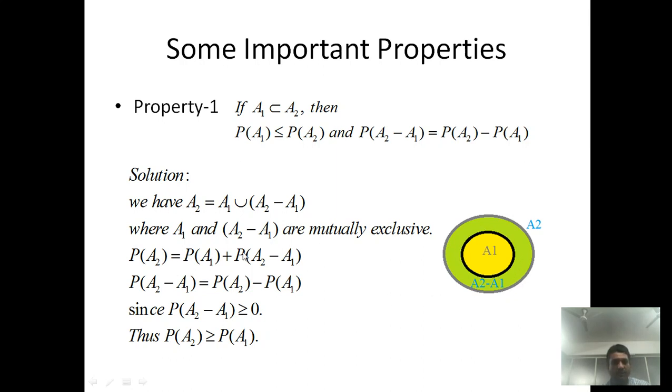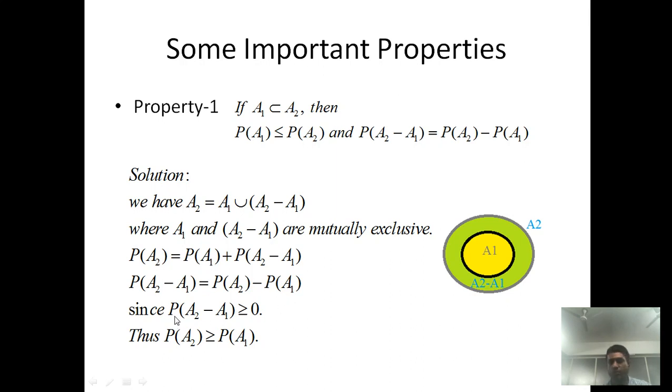So by using this fact we write the probability of A2 is equal to the probability of A1 plus the probability of A2 minus A1. We use the fact that both events, A1 and A2 minus A1, are mutually exclusive. By rearranging, we get the probability of A2 minus A1 is equal to the probability of A2 minus the probability of A1, shifting this term to the right hand side.